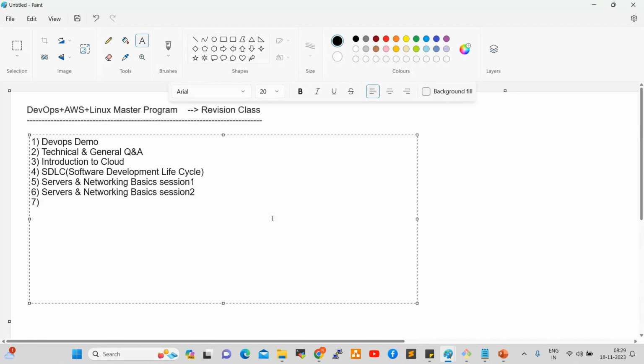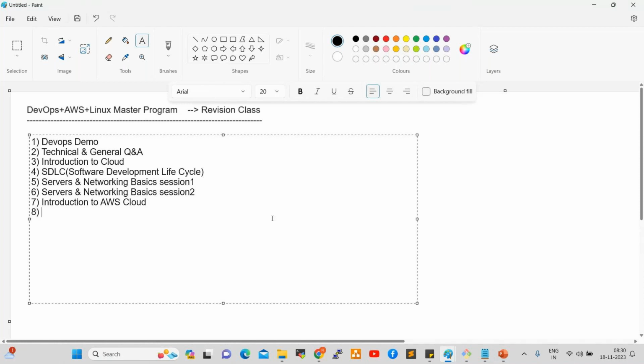After that, the seventh session is introduction to AWS cloud. In this, we discussed regions, zones, what is cloud, what is a data center, how data centers are built, what is failover, what is an availability zone, what is networking, what is VPC. These are all we discussed in the introduction to AWS session.